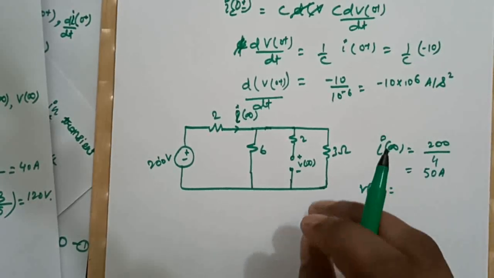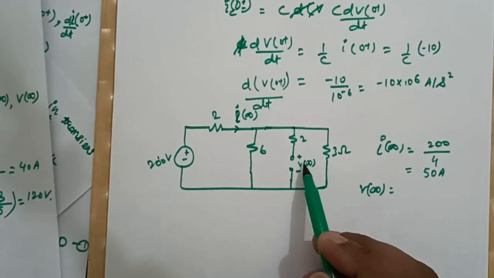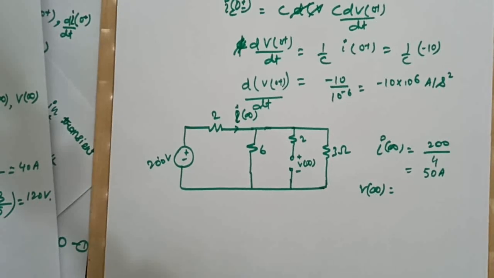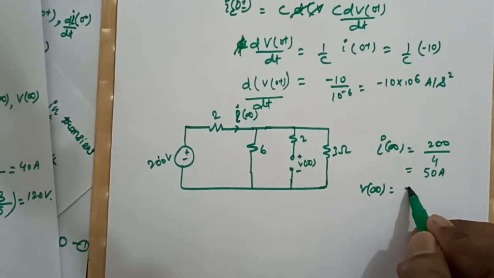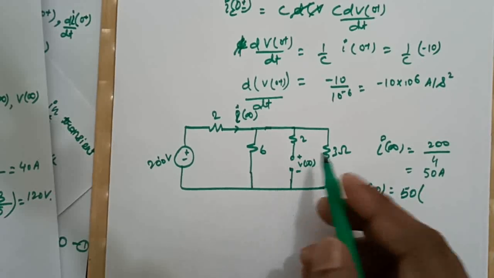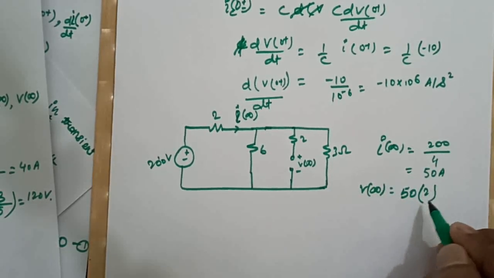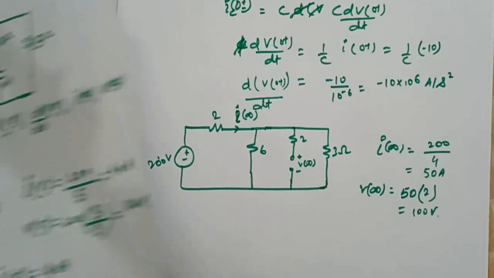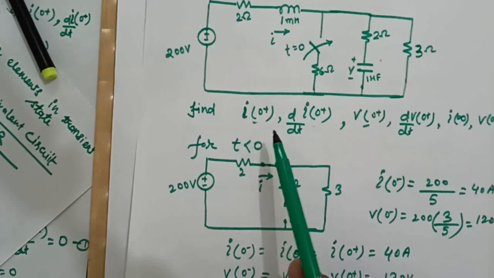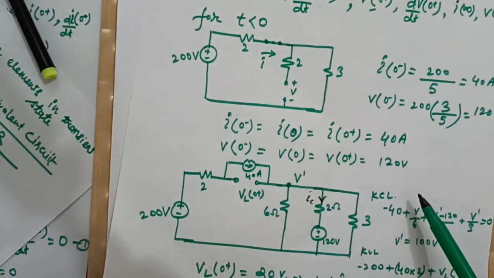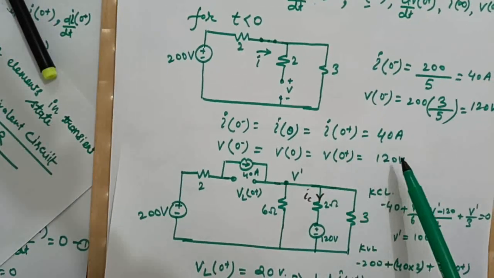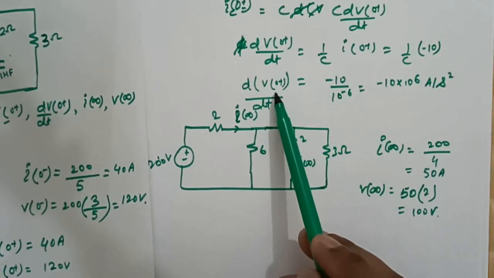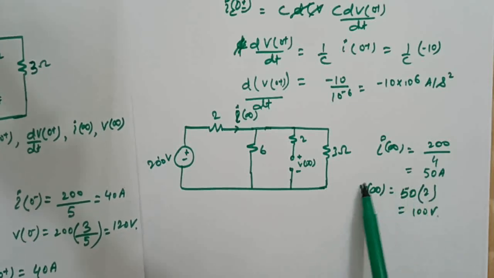And our V infinity will be what? Nothing but the voltage drop across this branch, right? Which is nothing but the total current multiplied by the parallel combination of these two, means 2, which is nothing but 100 volt. So now we found all these 6 parameters: our I0 plus, this is V0 plus, our d by dt of I0 plus, our d by dt of V0 plus, our I infinity and V infinity.